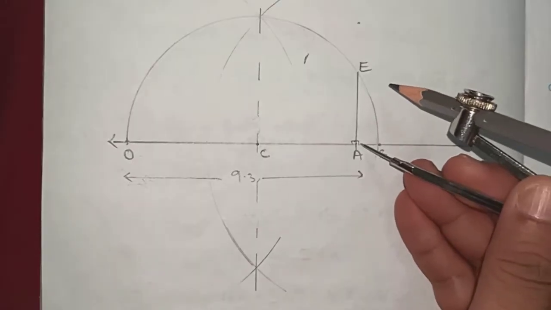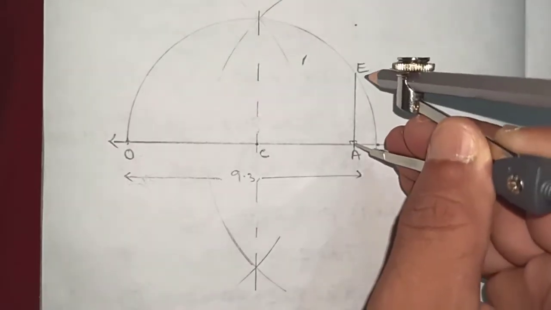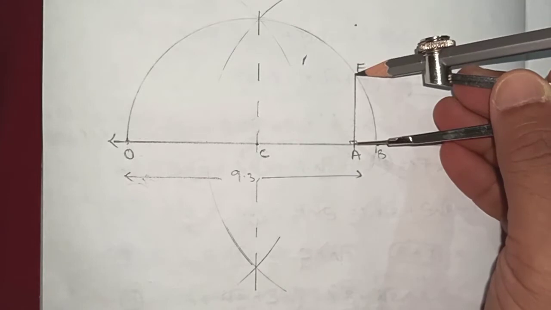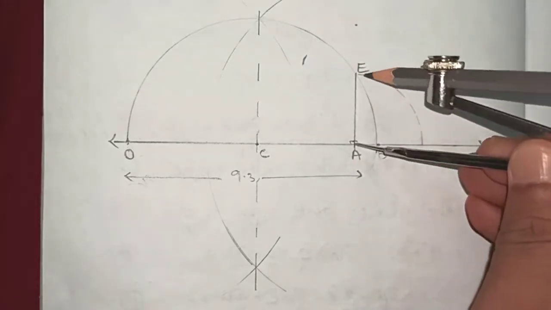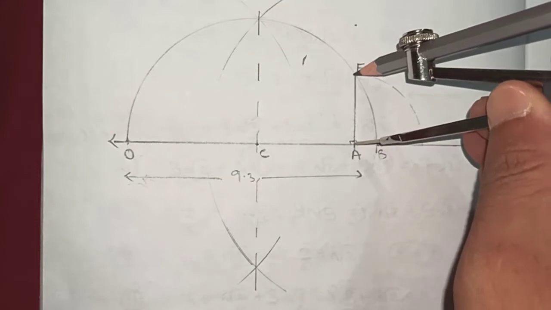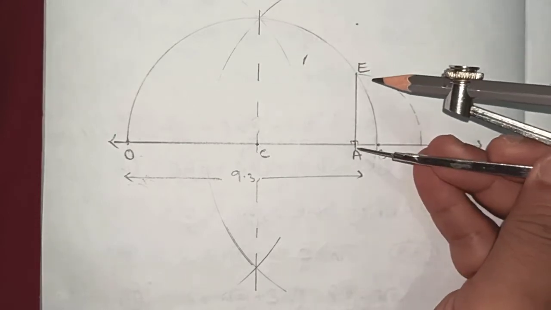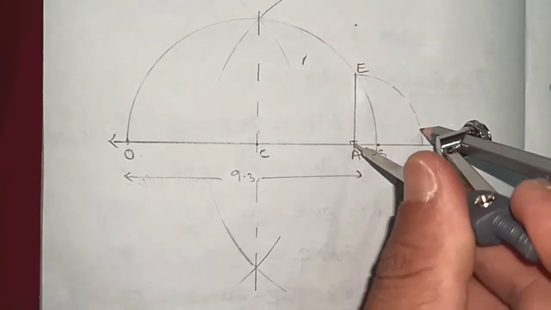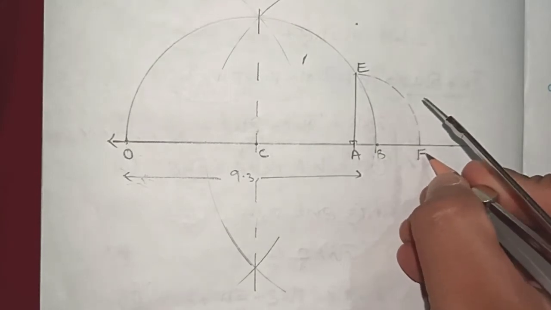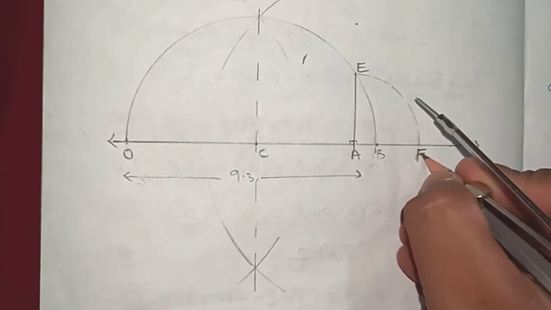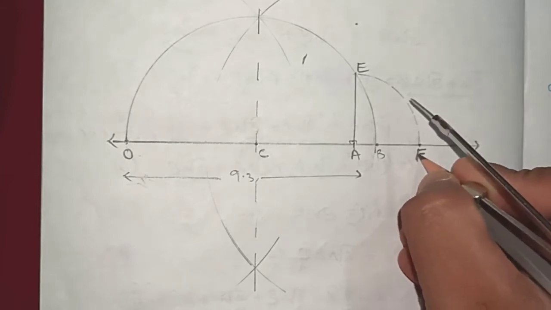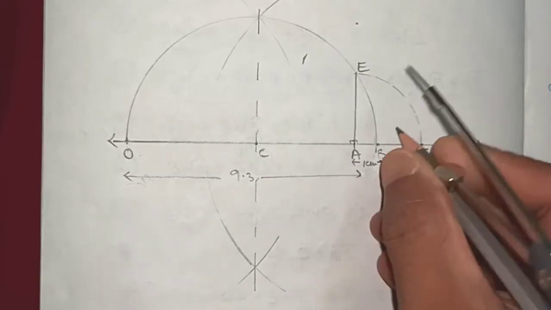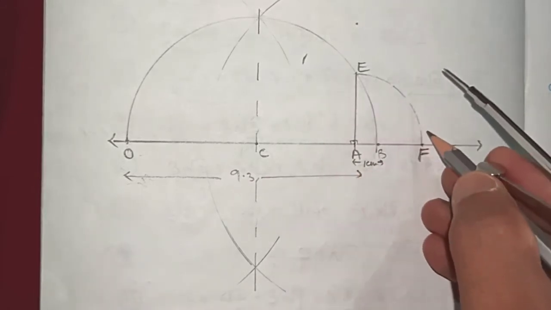Now take A as center and measure the length of AE by using a compass. Take A as center and AE as the radius. Draw an arc which should be touching the line segment. I will name this point of intersection as F. This was 1 centimeter from A to B. Now this arc has been drawn from E to F.